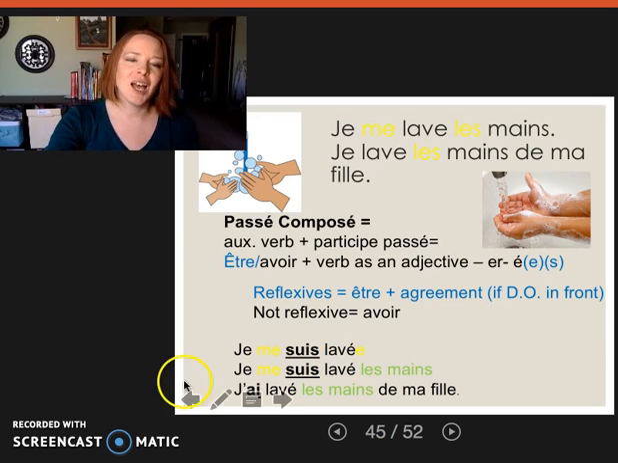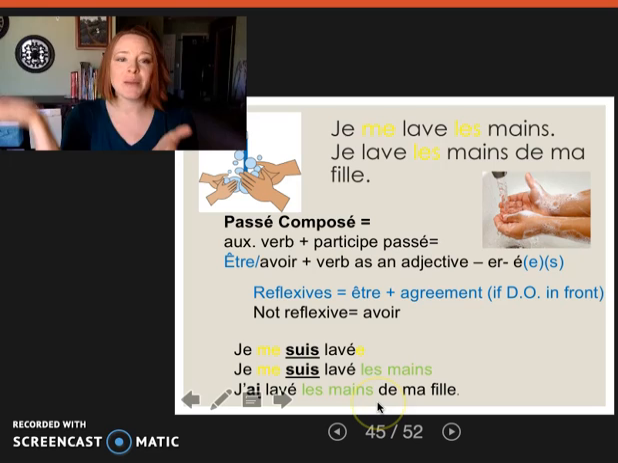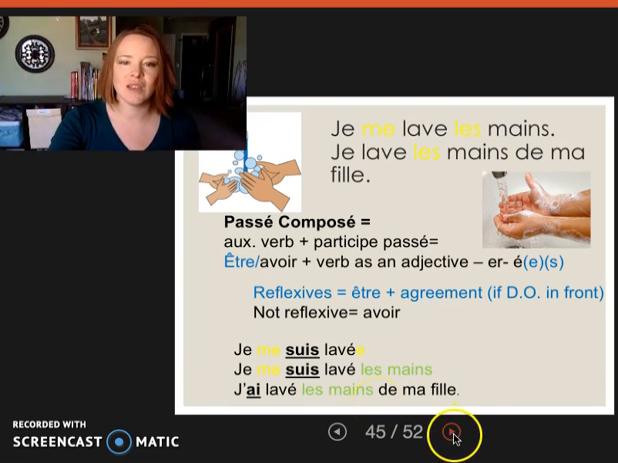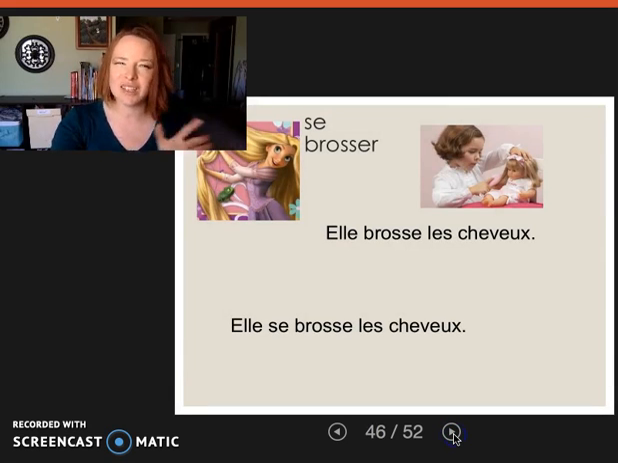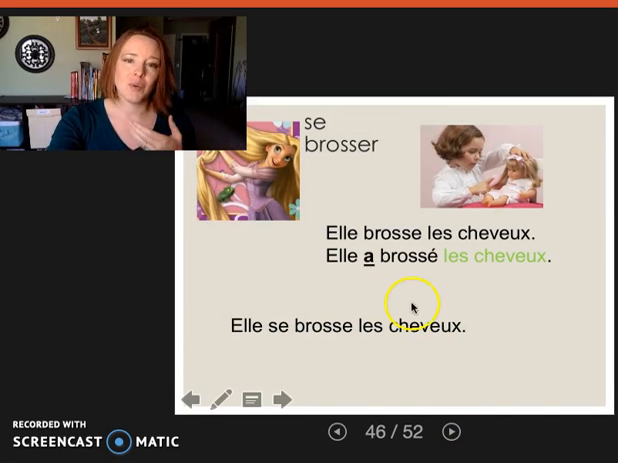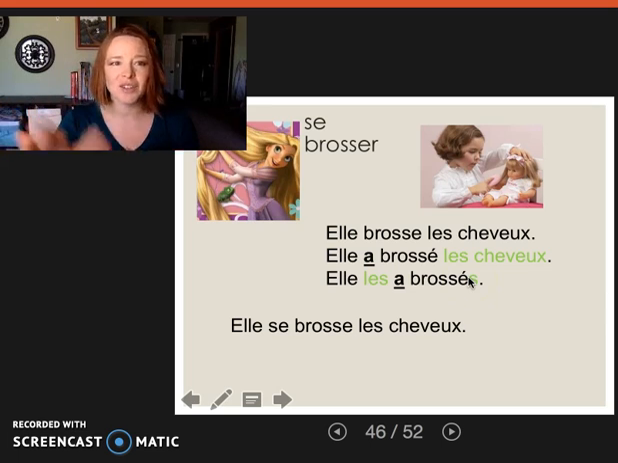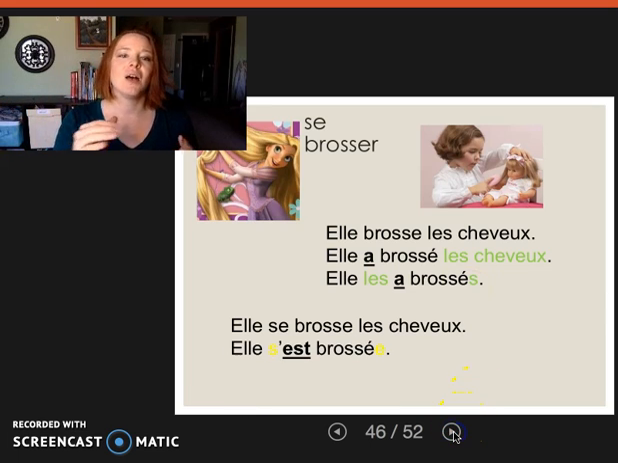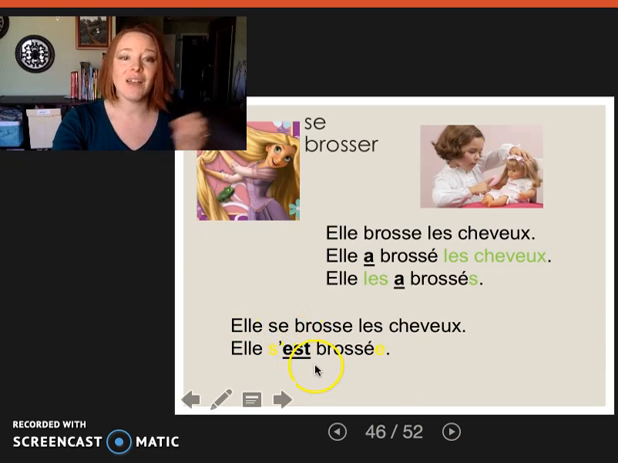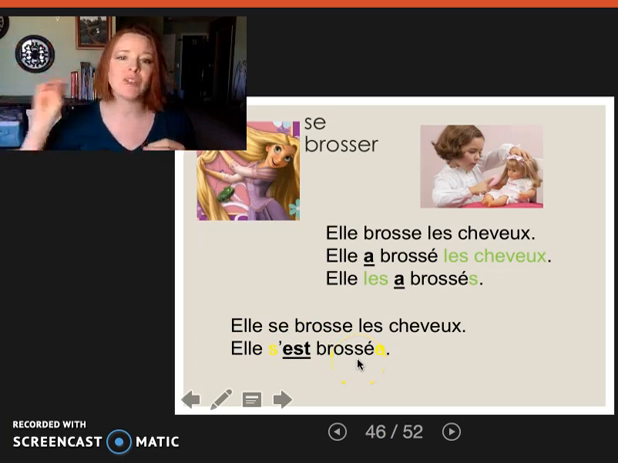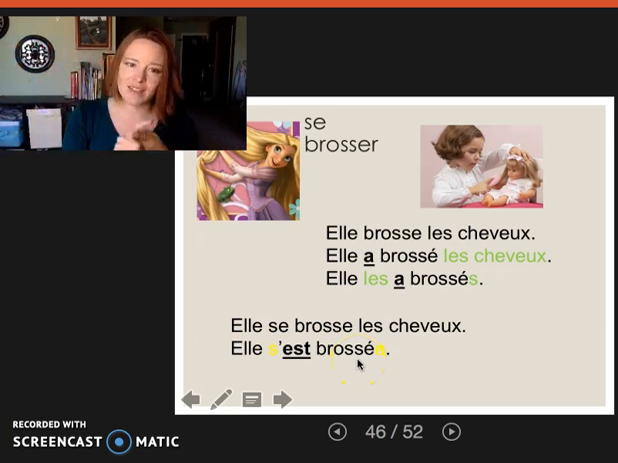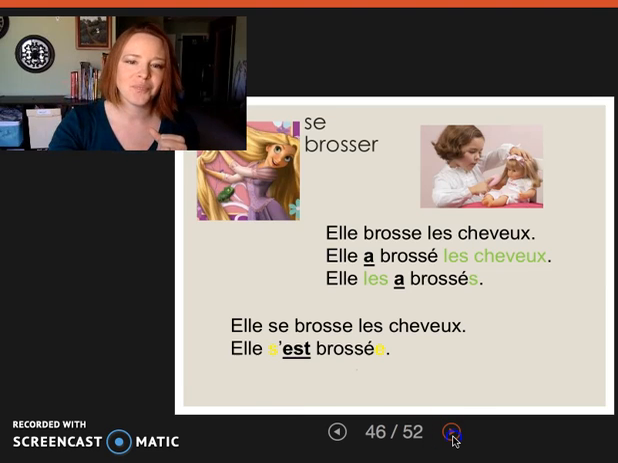Wow. Similarly, j'ai lavé les mains. If I put les mains in front of avoir, then laver would be plural. So let's see that with les cheveux. Donc, elle a brossé les cheveux. If I put les cheveux in front, the past participle now has to agree in plural. With the reflexive, I have to use être, not avoir, and if I don't have the direct object there, then all of a sudden it agrees with itself, because that's the direct object.